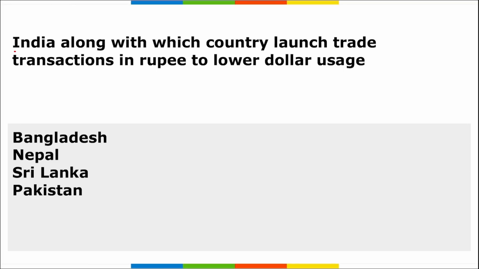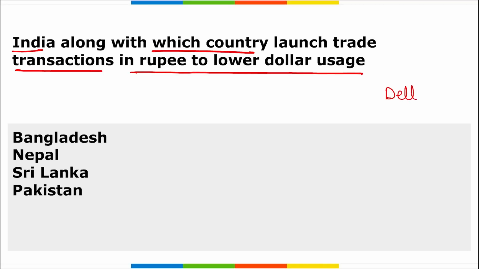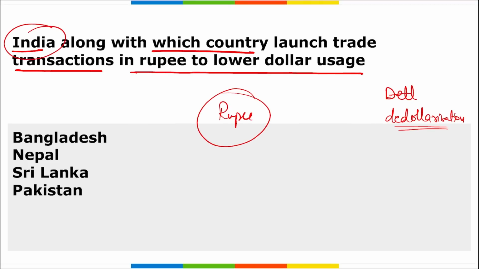Next, India, along with which country, launched trade transactions in rupee to lower dollar usage? We know there is a term de-dollarization, right? What is this de-dollarization? This is basically to reduce the dependence on the dollar, right? We know that we are using the dollar as the reserve currency globally. Now we want to shift from that currency and start the usage of our own currency, correct? So for the same reasons and to enhance the usage of rupee, recently India, along with which country, launched trade transactions in rupee to lower dollar usage?